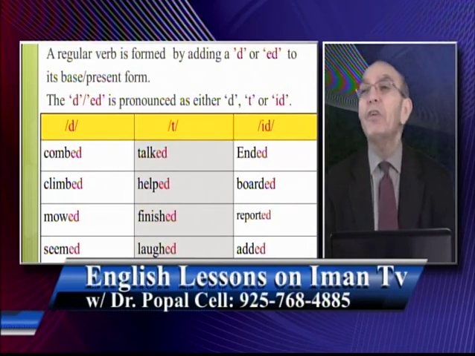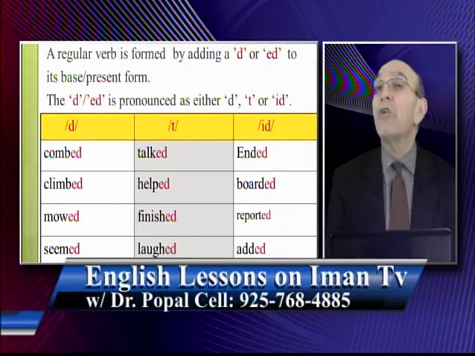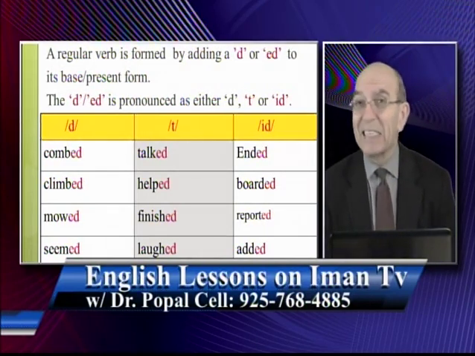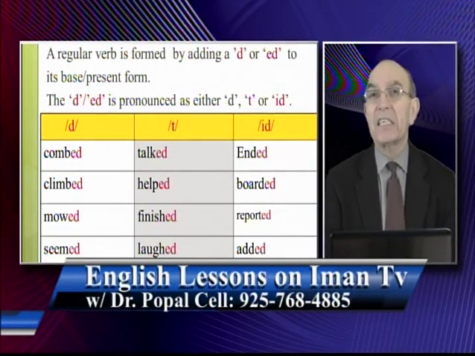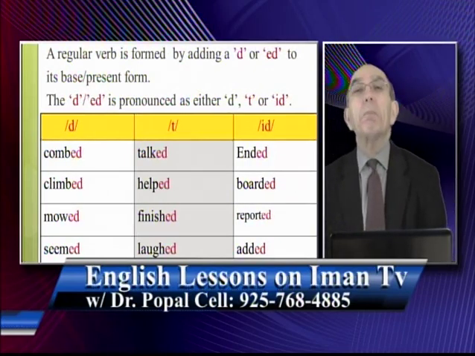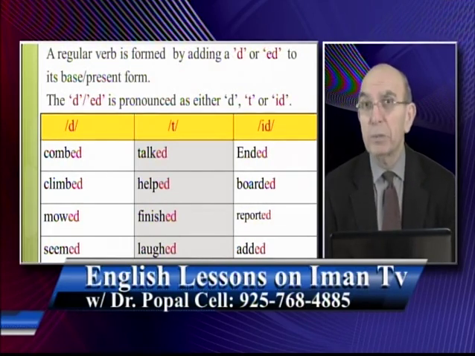So every week I remind you of what is a regular verb and what is an irregular verb. And today we are going to go over the last list of irregular verbs. If you look at these lessons that I have presented so far, from lesson number 5 to number 20, you have a complete list of all irregular verbs in English.